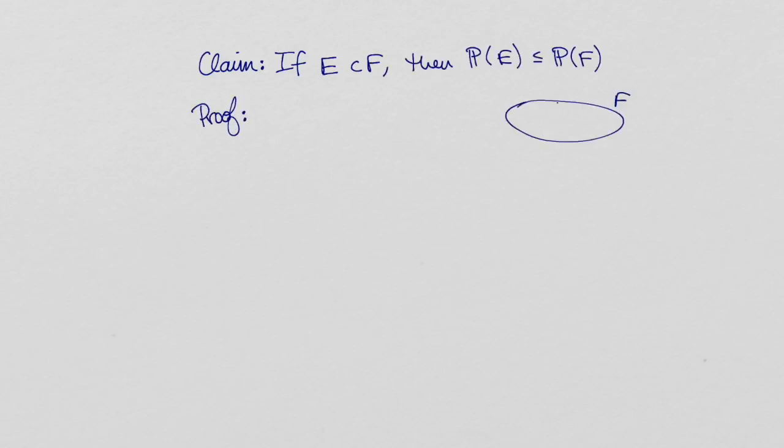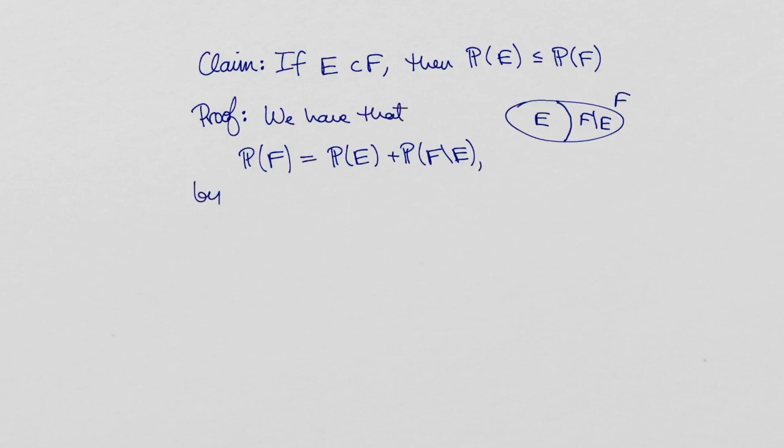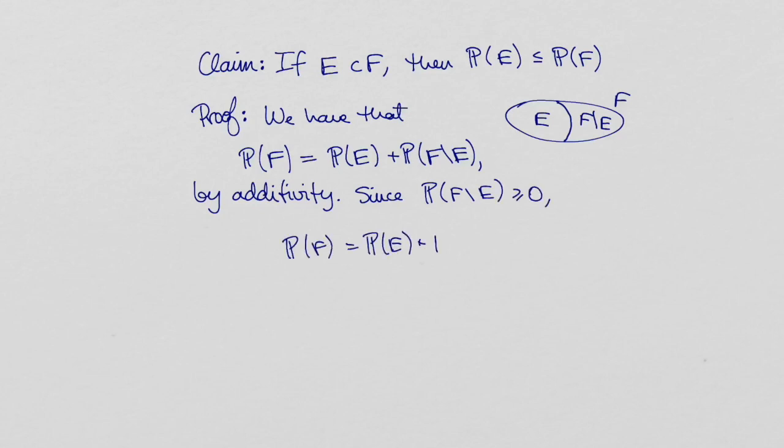To demonstrate this using the fundamental properties, we write F as a disjoint union of E and F without E. Then the probability of F equals the sum of the probability of E and the probability of F without E. Since the second term in this sum is non-negative, we can be sure that replacing it with 0 reduces the right-hand side, or leaves it the same.